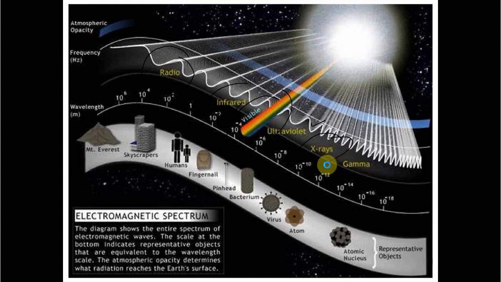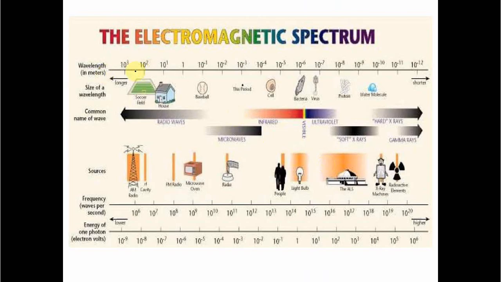To show you a better diagram, you can see here that we have the electromagnetic radiations of all the wavelengths and related to their uses in our daily life. And one more thing is that the frequency and the wavelength of these radiations are inversely proportional. So when we have a longer wavelength, then we have a lower frequency, and we have a higher frequency when we have a shorter wavelength. So these electromagnetic radiations are part of our daily life, and that's why it's important to study them.